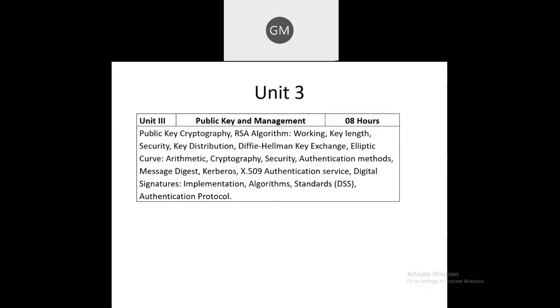Okay. And the next algorithm you are having is the Diffie-Hellman key exchange algorithm. Here also, as the second algorithm, we are going to learn about the working of the Diffie-Hellman key exchange algorithm. What is the key length and the input parameters which we are going to give to it? How much security is it providing? That also we are going to know. And in the examination, we will be having questions like what is the difference between RSA and the Diffie-Hellman key exchange algorithm, in which aspects they are different? Okay, so these are some of the points.